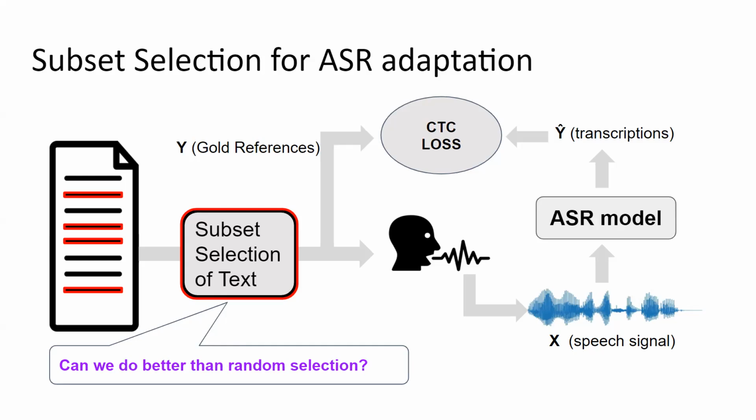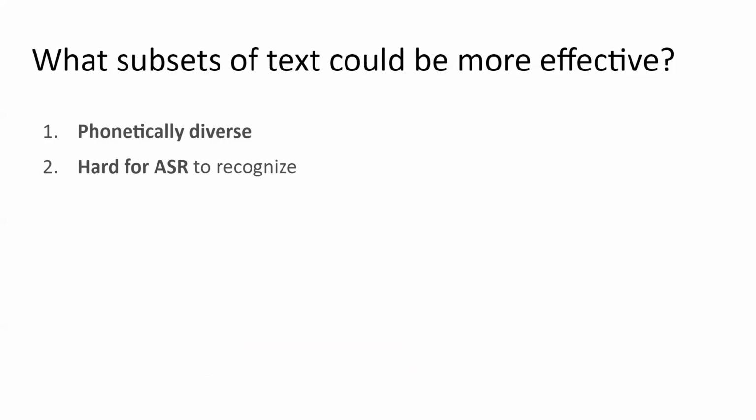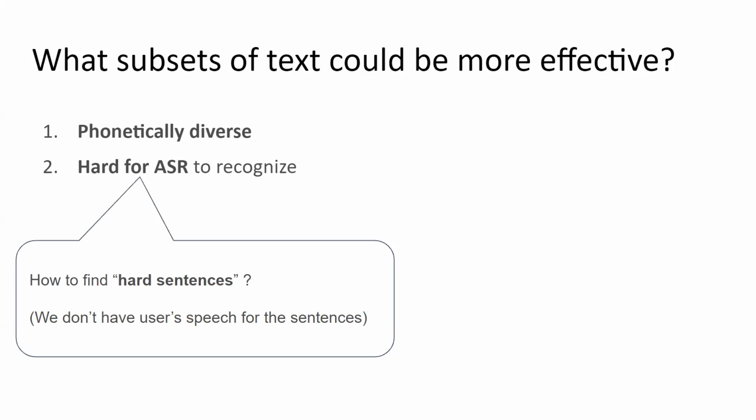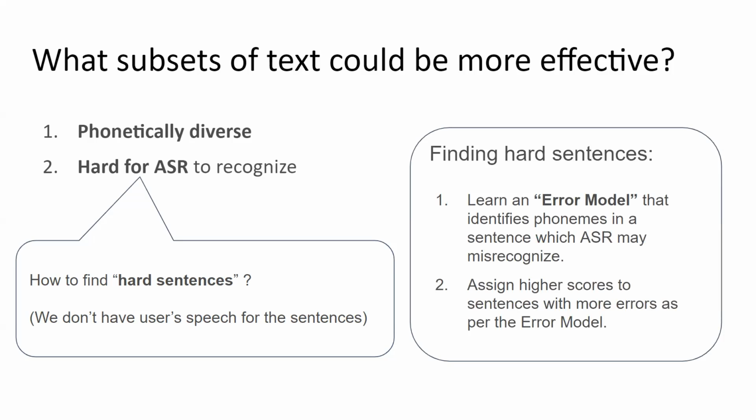We propose that the chosen subset of sentences should be phonetically diverse, and the sentence utterances should be hard for the ASR to recognize. Identifying sentences that are hard for the ASR is a non-trivial problem since we do not have speech recordings beforehand. To find such hard sentences, we learn error models that help us identify the phonemes in a given sentence that an ASR may misrecognize. We assign higher scores to the sentences that, as per the error model, contain a higher number of misrecognized phonemes.